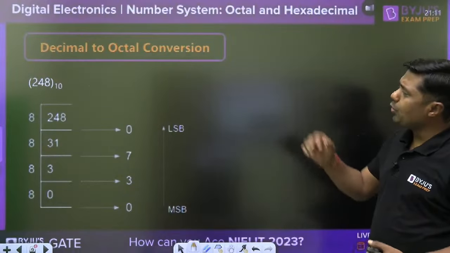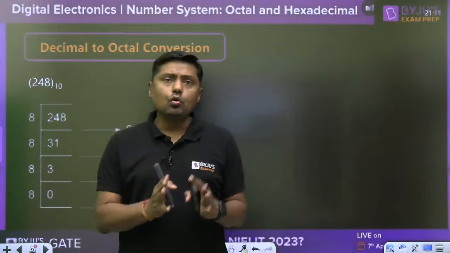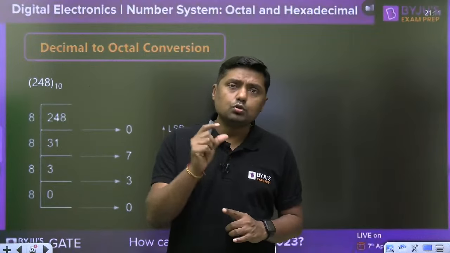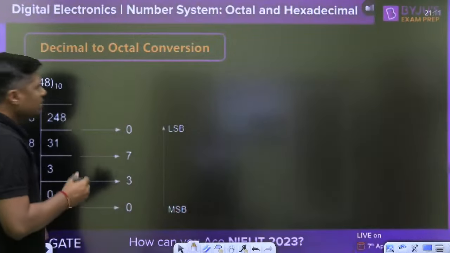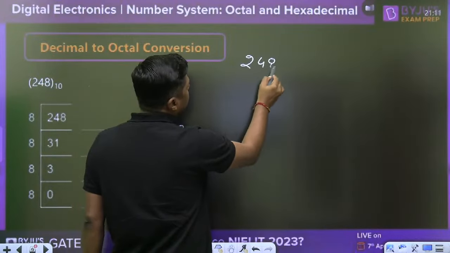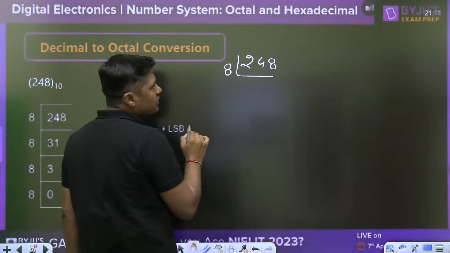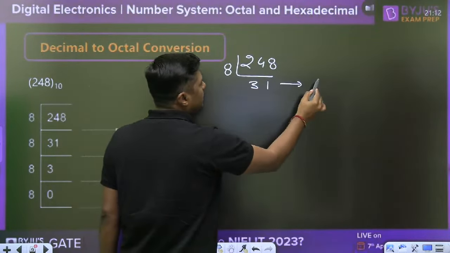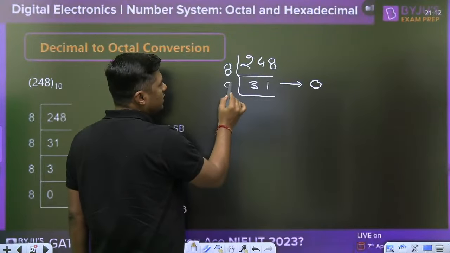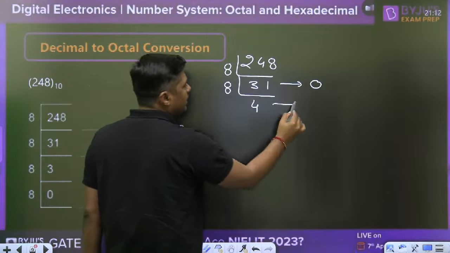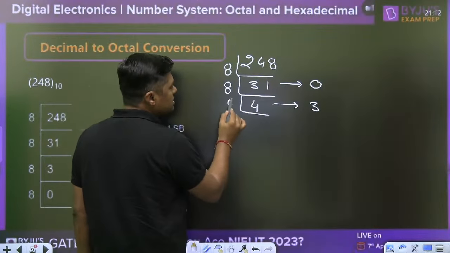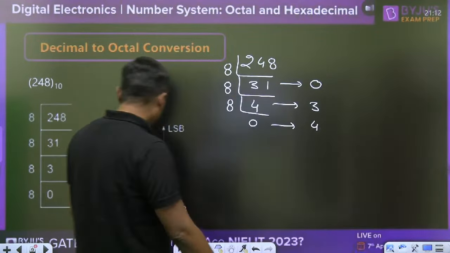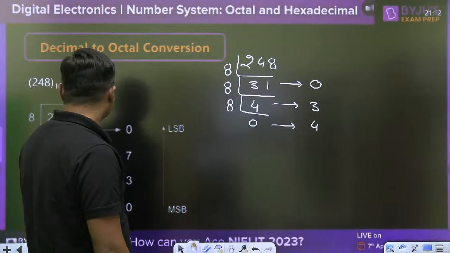For example, if you have the number 248, how can we convert it into octal? You have to divide 248 by 8. It is divisible 31 times, since 8 into 31 is 248, and the remainder is 0. Now 31 divided by 8 is 3 times, 24, and the remainder is 7. Then 3 divided by 8 is 0 times, and the remainder is 3.